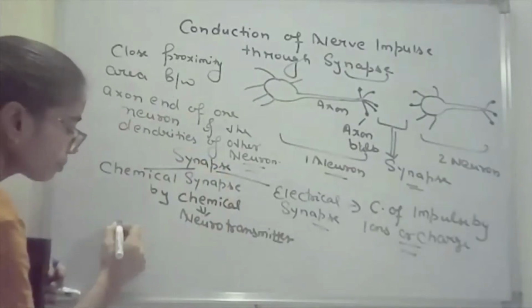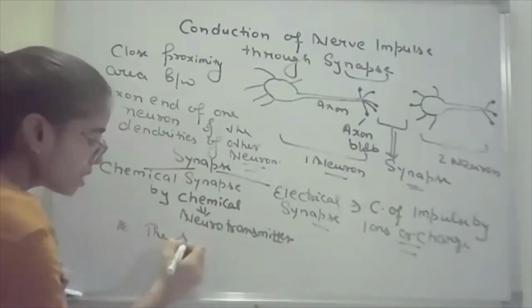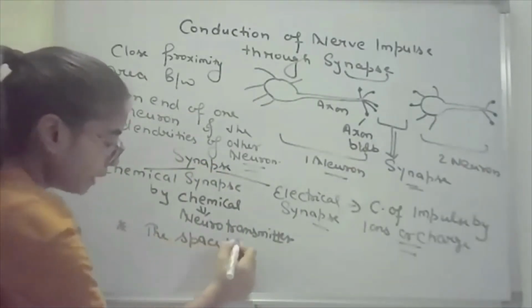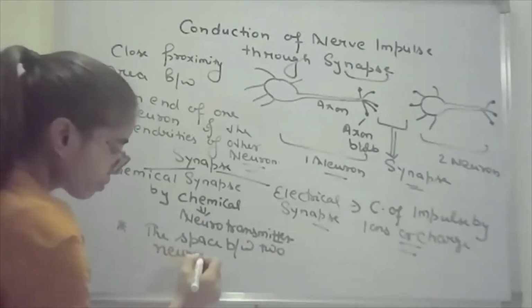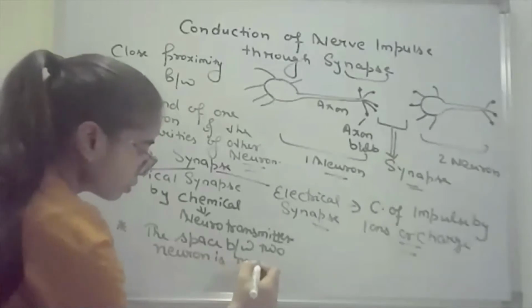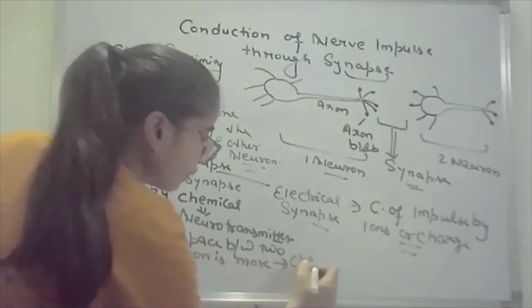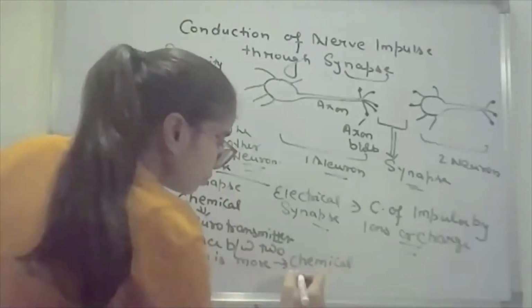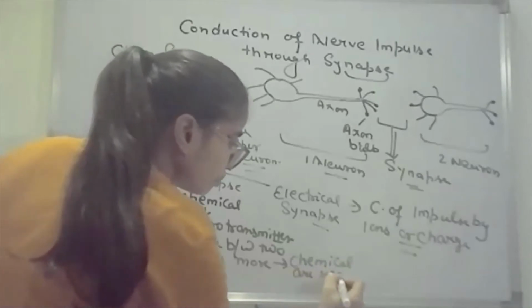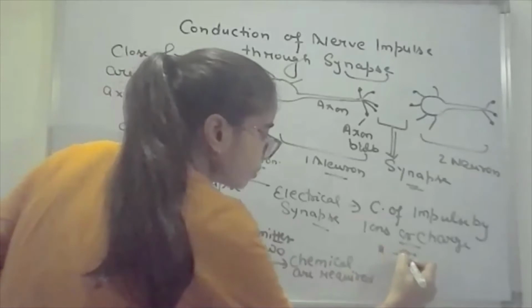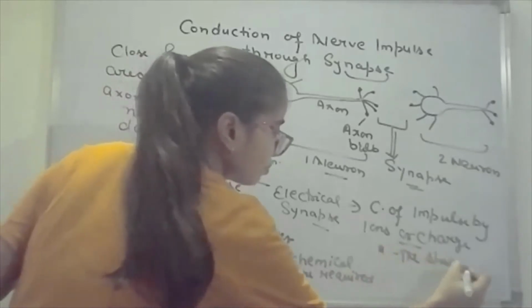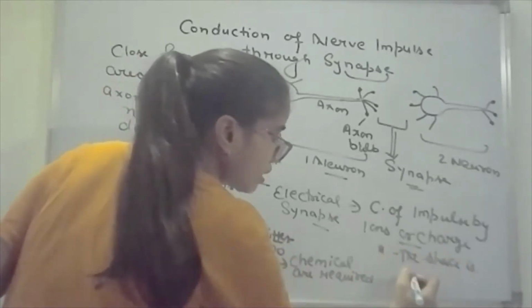So here the space between two neurons is more, so chemicals are required. And in the electrical synapse, the space is very less.